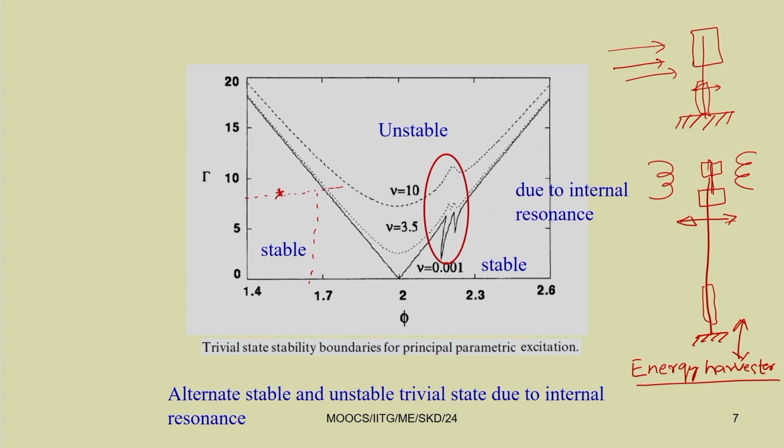Also, you can use different types of beam. Instead of taking a simple elastic beam, you can take a viscoelastic beam or a magnetoelastic beam. By taking a magnetoelastic beam or viscoelastic beam, you can achieve different purposes, and in all these cases you can enter a chaotic regime also.